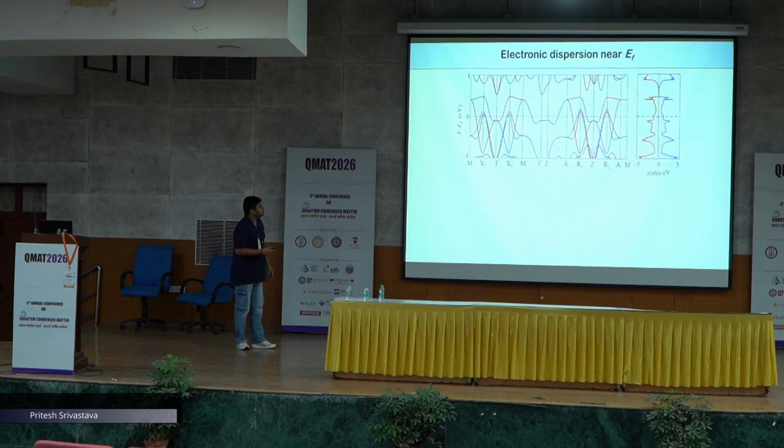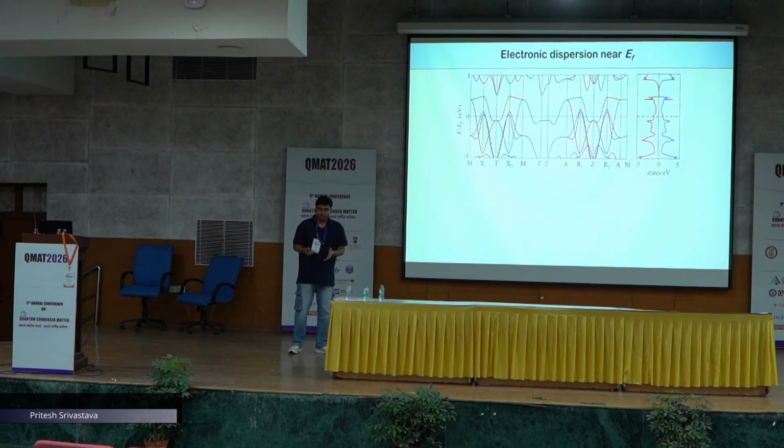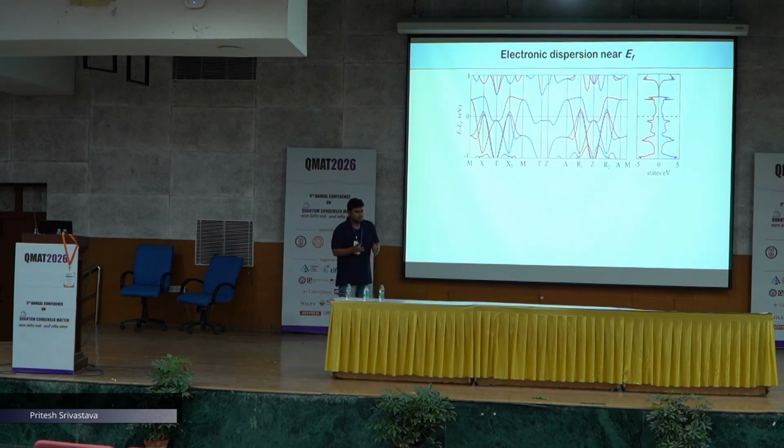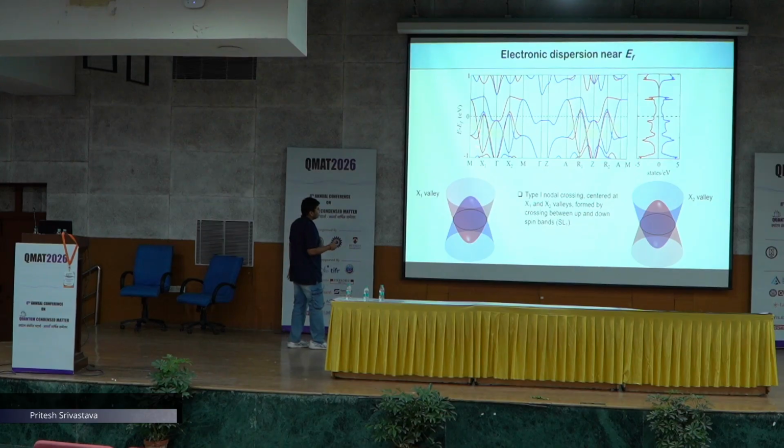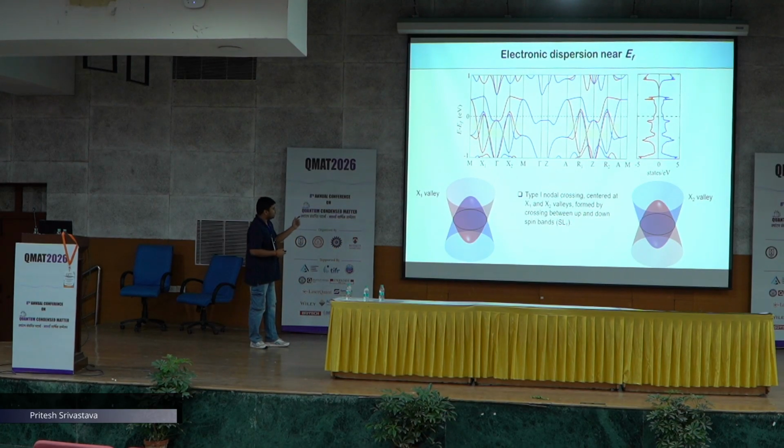Now, if you look at its electronic dispersion, we can see that in the M Gamma Z A direction, the bands are spin degenerate. However, the bands are spin split in all other directions, although the total density of states is equal for up and down spin bands. If we look around the X valley, we see multiple band crossings around it. If we particularly look into these three bands, firstly, around the X1 valley, we have a nodal line formed by the up spin and down spin bands at the X1 and X2 valleys.